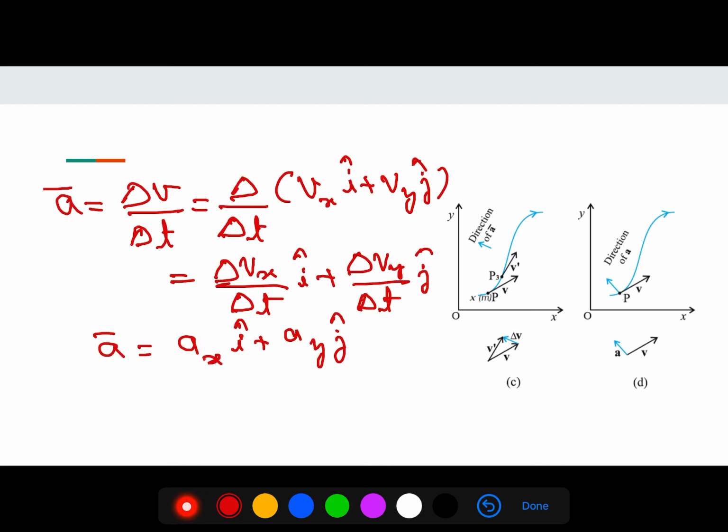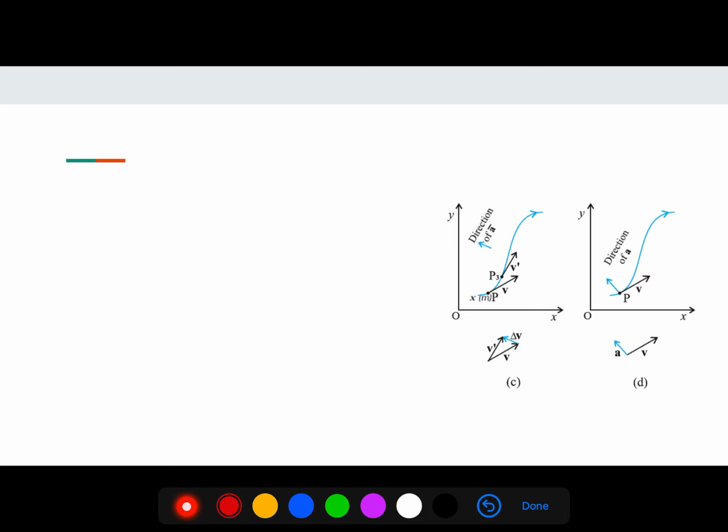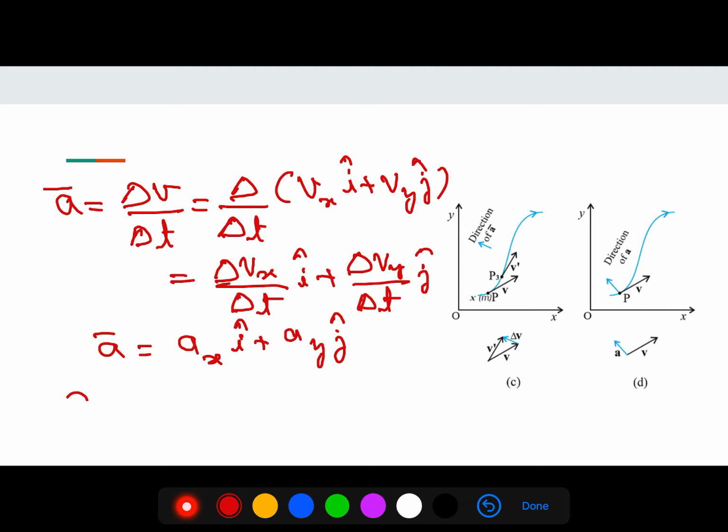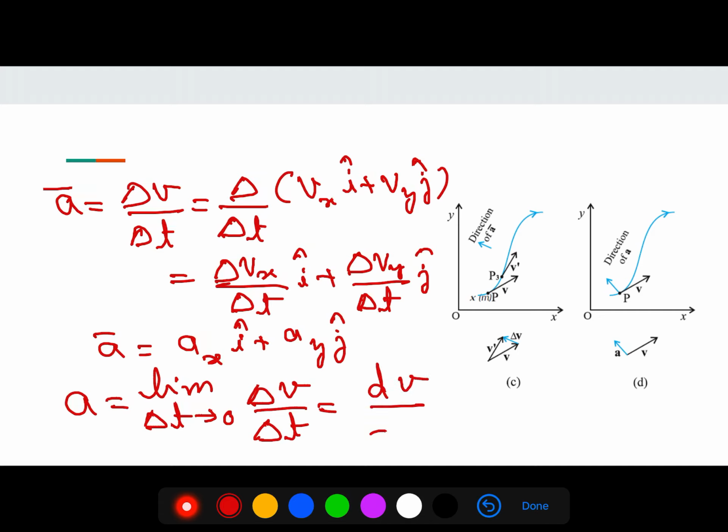And for instantaneous acceleration, as you understood in the case of instantaneous velocity, when the time interval is very small, delta t tends to 0. Similarly we can find the instantaneous acceleration. a is equal to limit delta t tends to 0 of delta v upon delta t, which is equal to dv by dt. If we differentiate v with respect to time, then we will get the instantaneous acceleration.